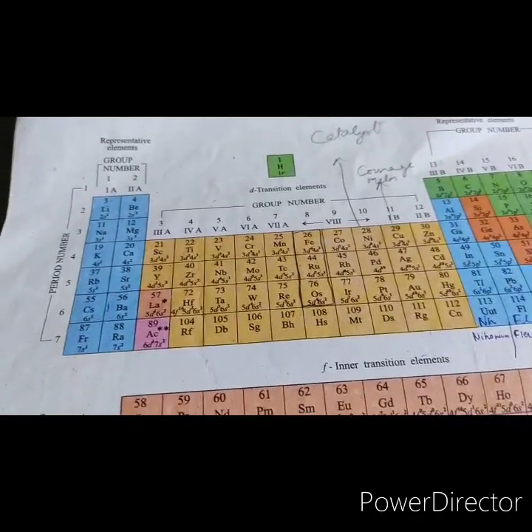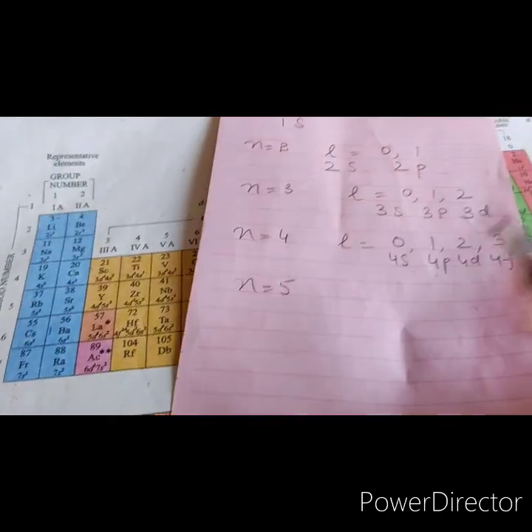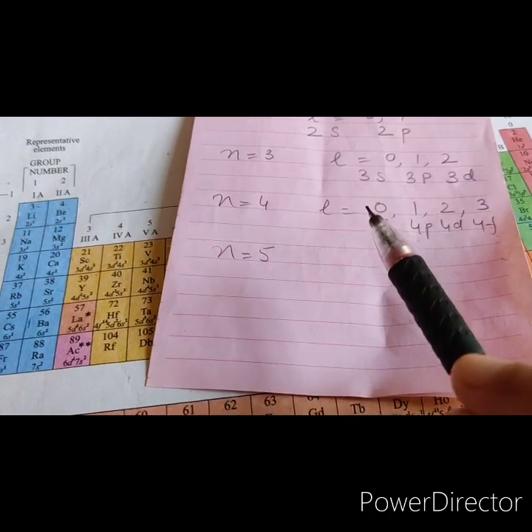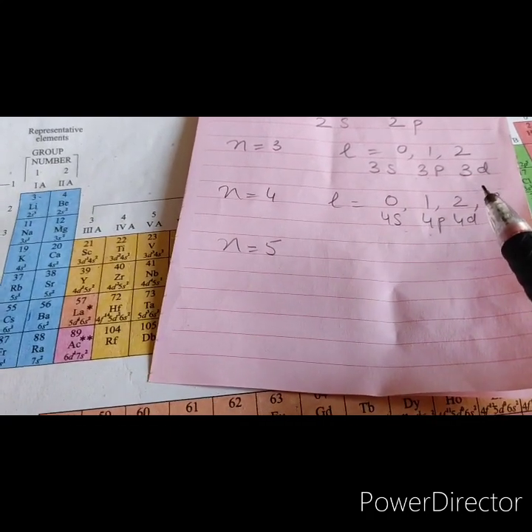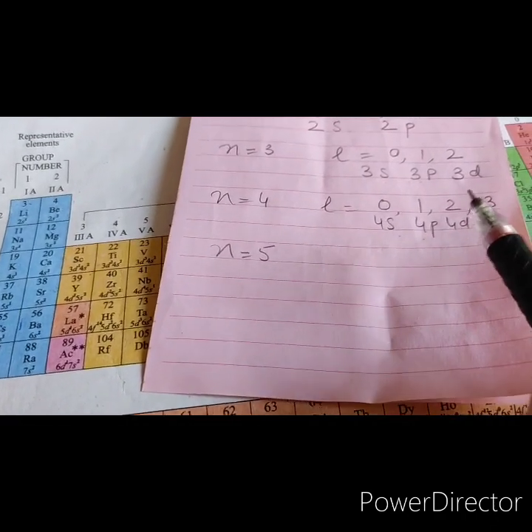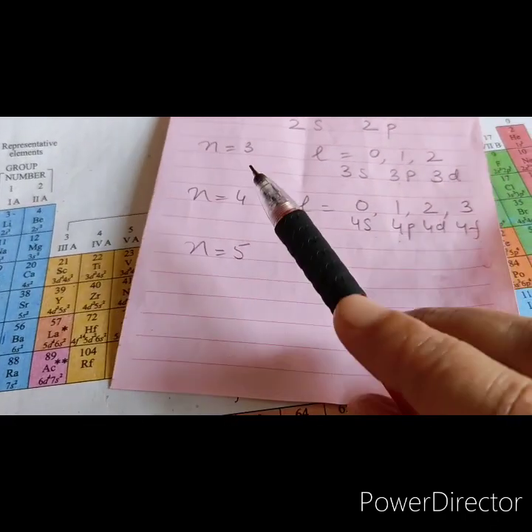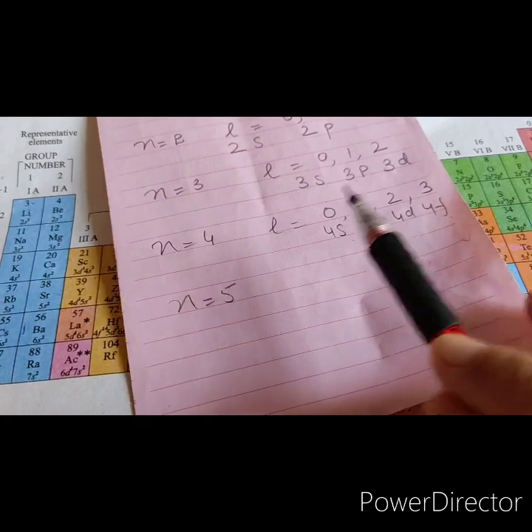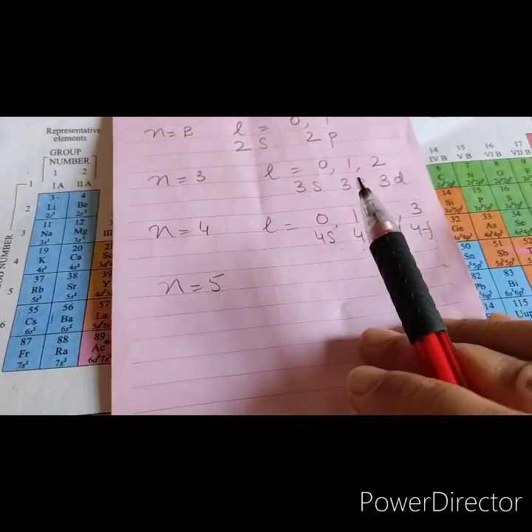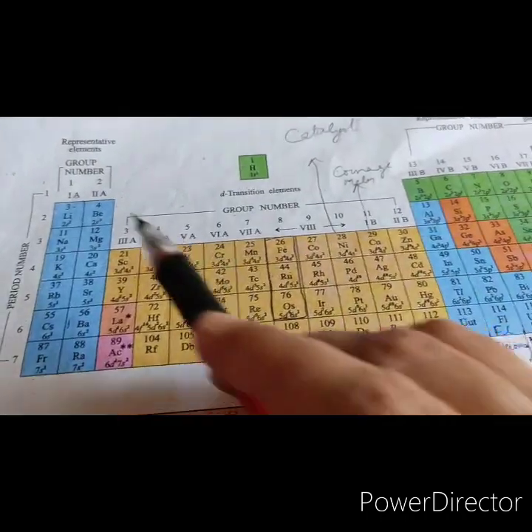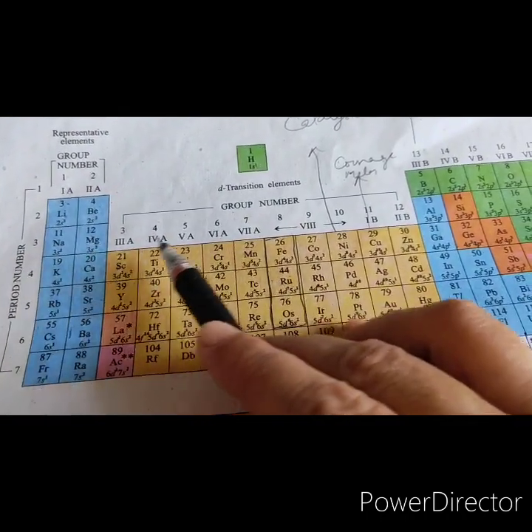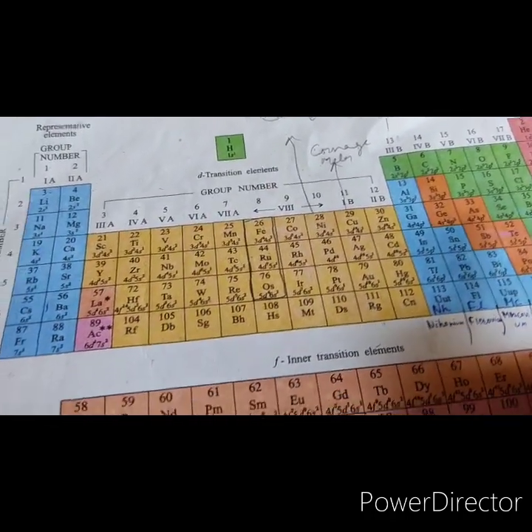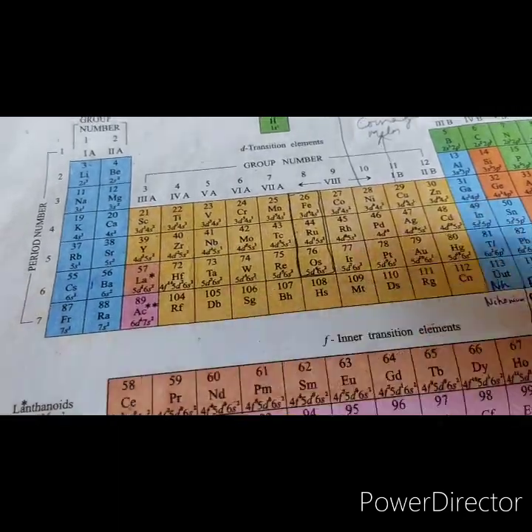Then we come to n is equal to 3. When I say n is equal to 3, then l is equal to 0, 1, 2: 3s, 3p and 3d. So we know that 3d orbitals are higher in energy than 4s. So these orbitals will be filled after 4s. So corresponding to n equal to 3, there is filling of only 1 3s and 3 3p. That is why there are 4 orbitals, and again there are 8 elements corresponding to the third period, that is n equal to 3. There are 8 elements starting from sodium to argon. Now let us see the fourth period, n is equal to 4.